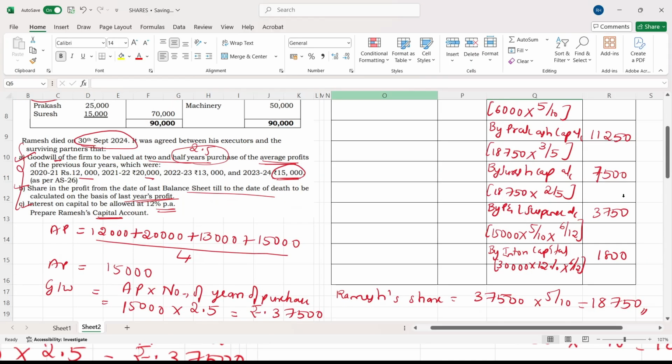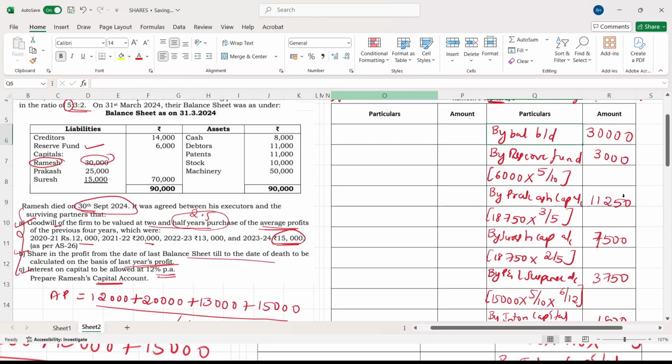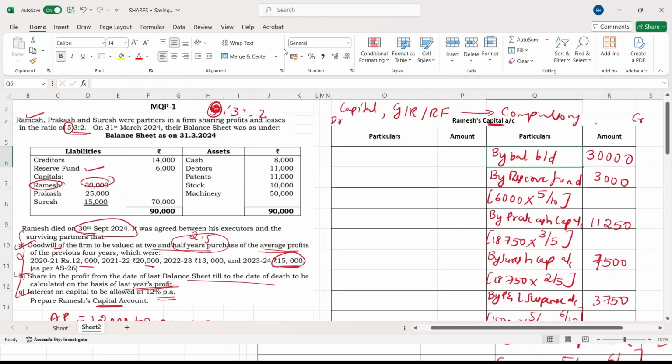We'll just total it all: 30,000 plus 3,000 plus 11,250, 7,500, 3,750, 1,800, which comes to 57,300. Write the total on both sides, 57,300.